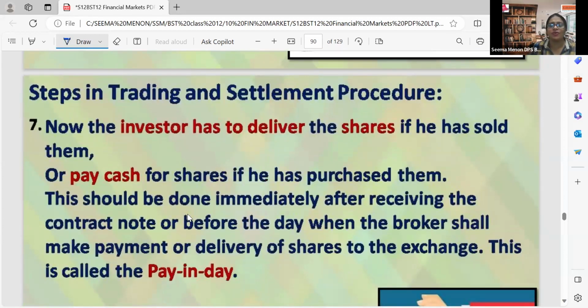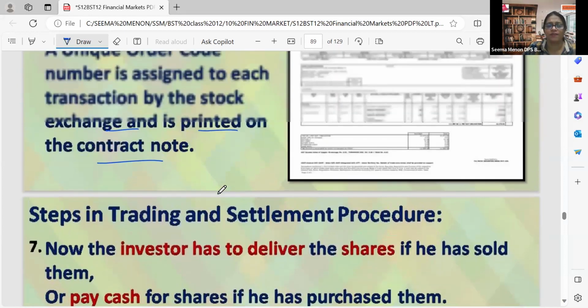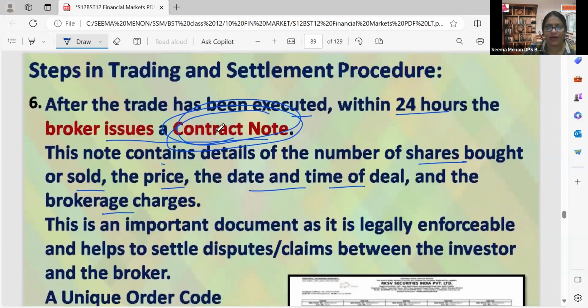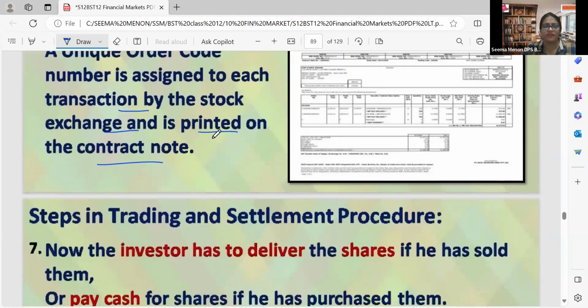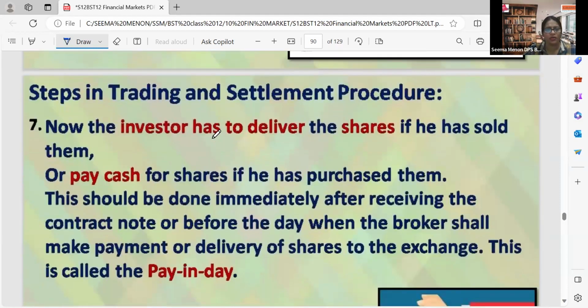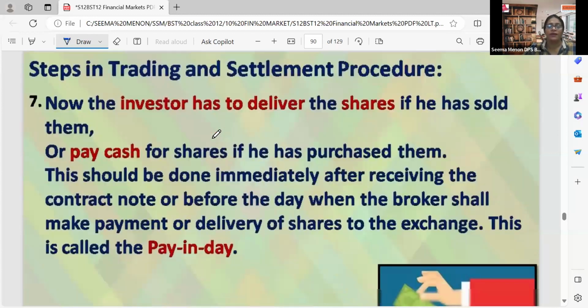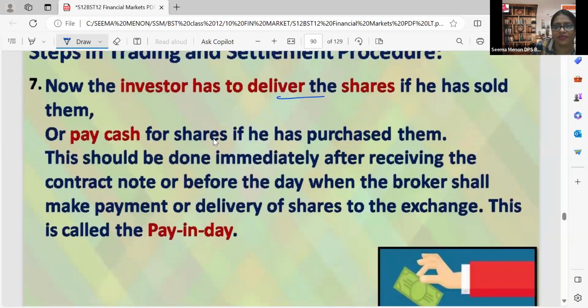After getting the contract note, who will issue it? The broker will issue it within 24 hours. To whom? To the investor. So the investor can know the total amount to be paid, including brokerage. Now the investor has to deliver the shares if he has sold them.